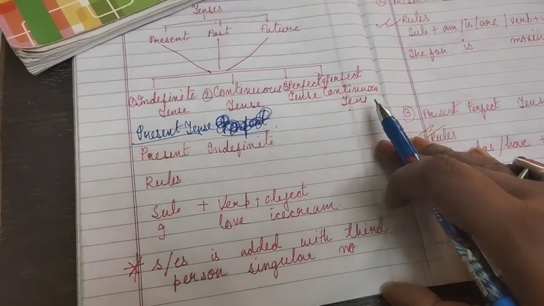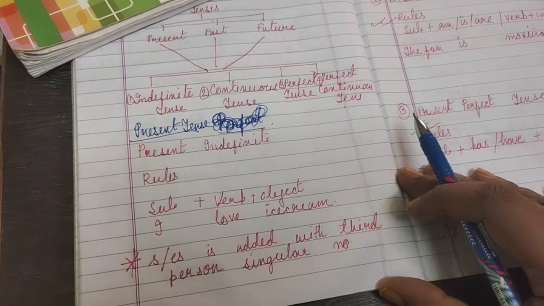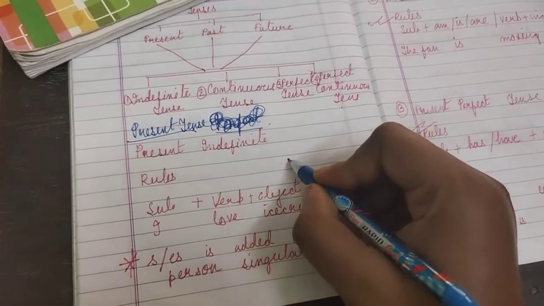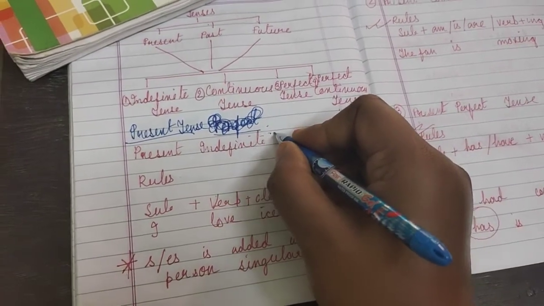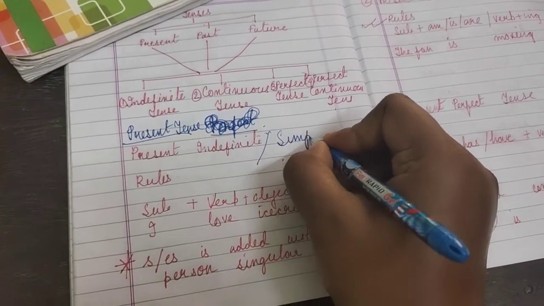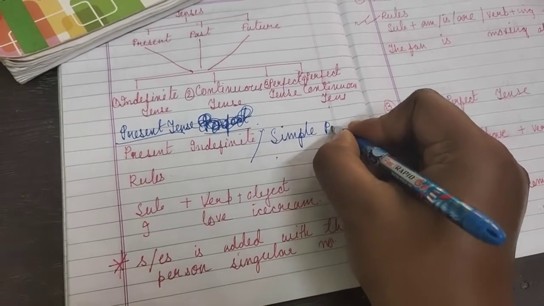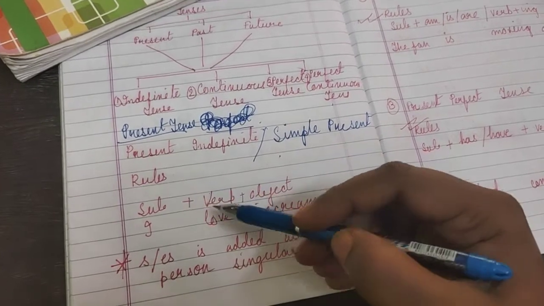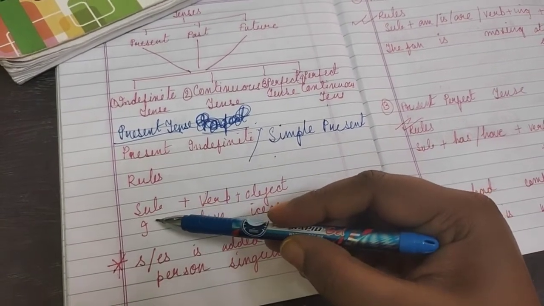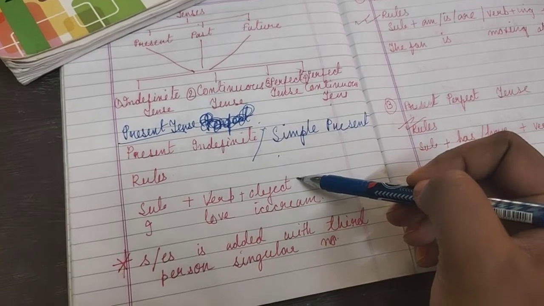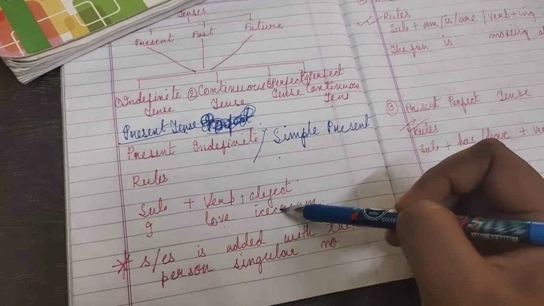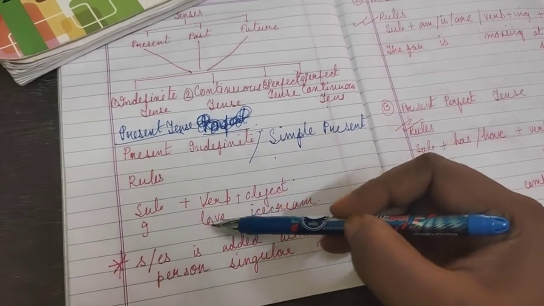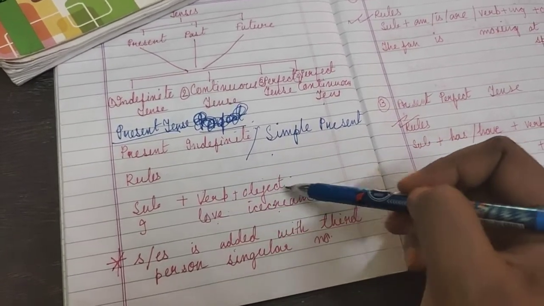Today I will explain you the rules of present tenses. Okay. So first we will come to the rules of simple present tense or present indefinite tense. Now students, the rule of simple present tense is subject, verb, object. I love ice cream. I is the subject, love is the verb and ice cream is the object.